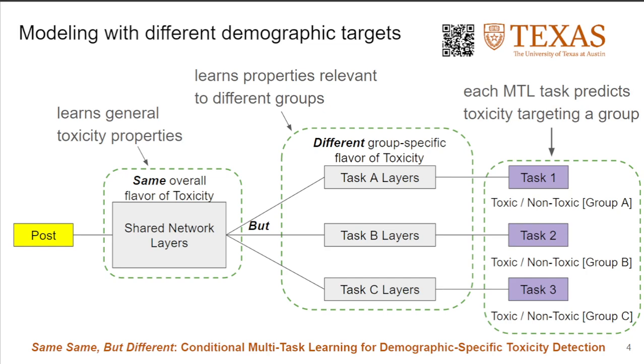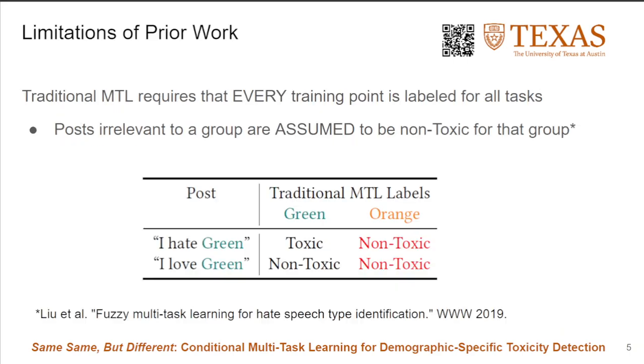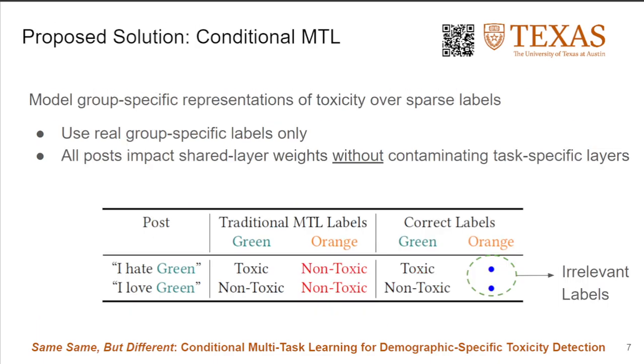We propose modeling demographic-targeted toxic language via MTL. MTL combines shared and task-specific layers, which allows the model to specialize on relationships relevant to different groups while leveraging shared properties across groups. In traditional MTL, we assume that each training point is labeled for all tasks. However, that is not the case in our toxicity detection setting, as this would mean that a post targeting group green is labeled as non-toxic for group orange. We refer to this as label contamination.